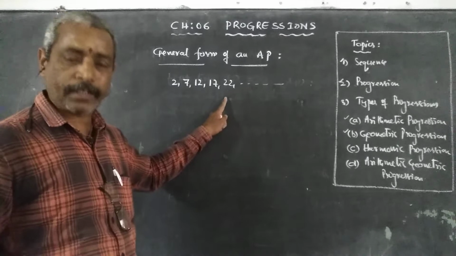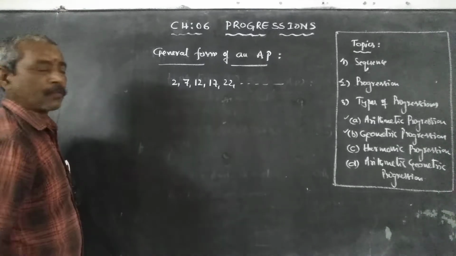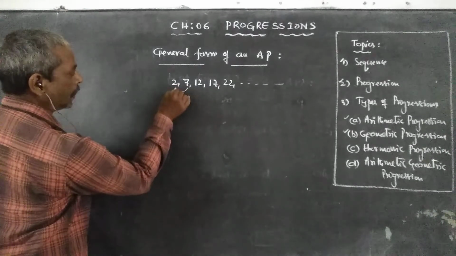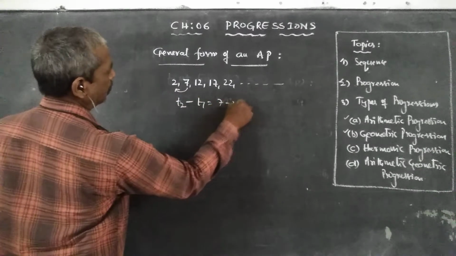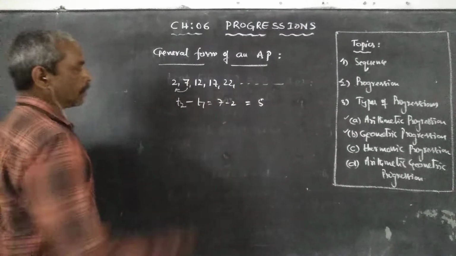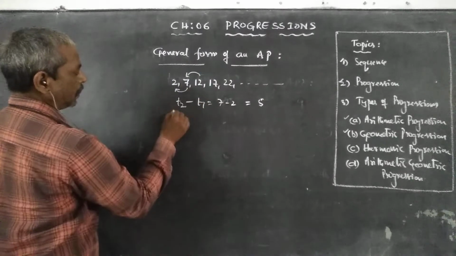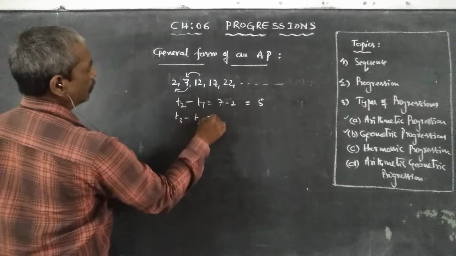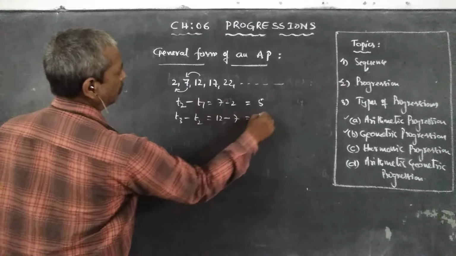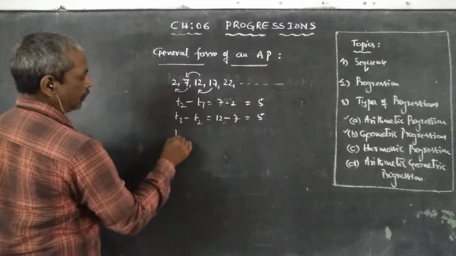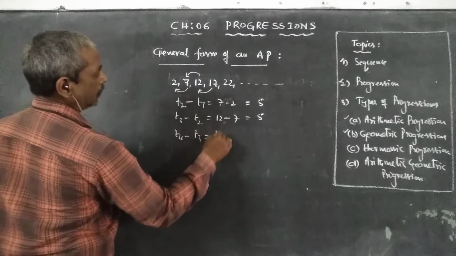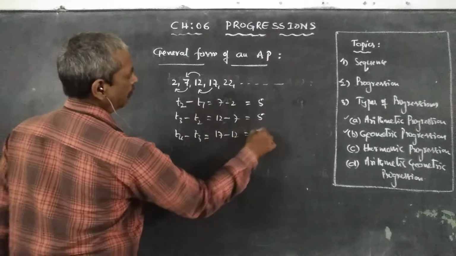But how can we check? By finding the common difference. That means second term minus first term, T2 minus T1. 7 minus 2 is equal to 5. Similarly, T3 minus T2, 12 minus 7 is equal to 5. Next, T4 minus T3, that is 17 minus 12 is equal to 5.